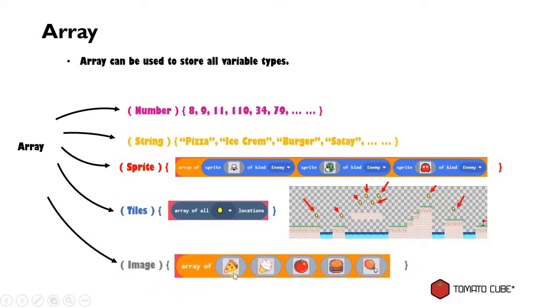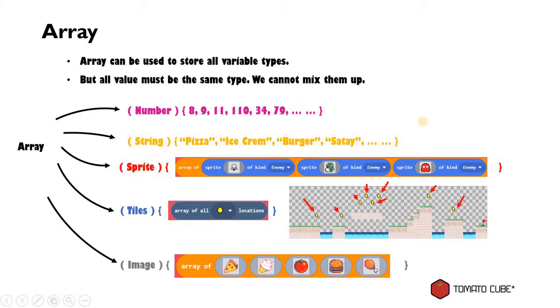So you can see here, I have different images inside this array. So an array can be used to store all variable types, not just number and string. But there's one condition. If you define the array to be, for instance, an image array, then you can only store images inside the array. You cannot mix them up. So if this is a number array, we can only store numbers in it. So we cannot mix up number and string together.